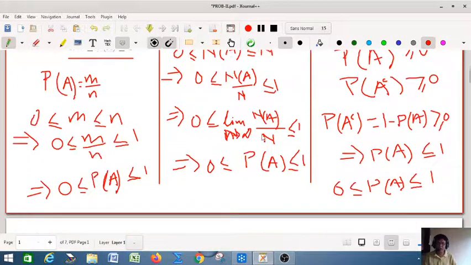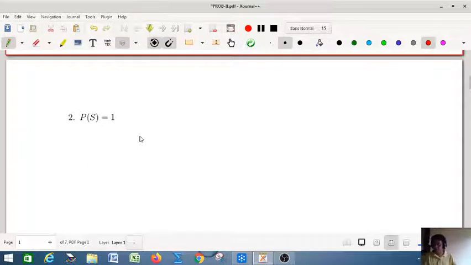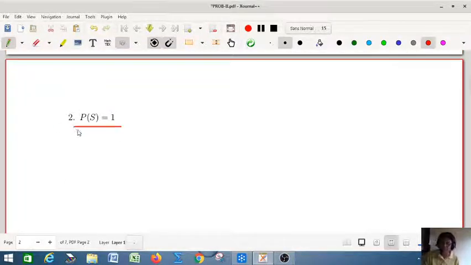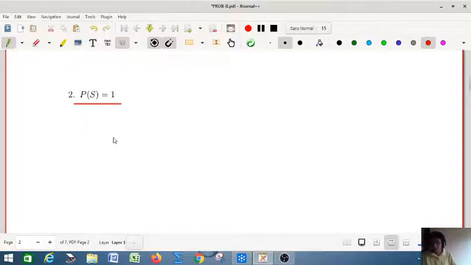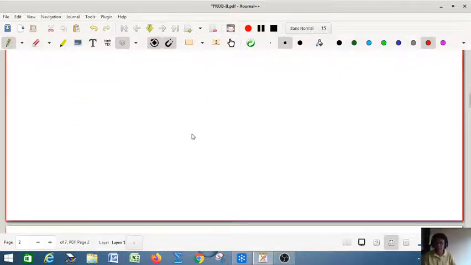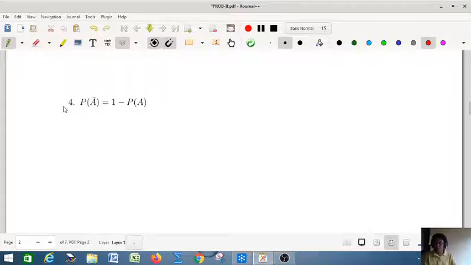This way you can prove the probability of a certain event is 1 by using the axioms, because using the axiomatic definition is very important. And also the probability of an impossible event is 0, which you can try to prove. It is a very simple proof.